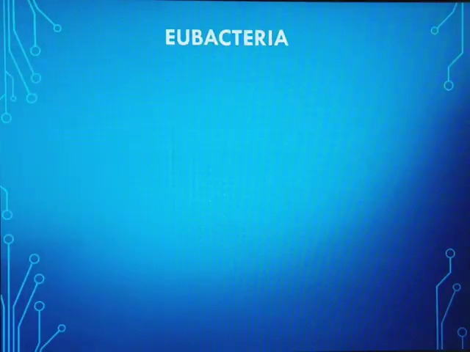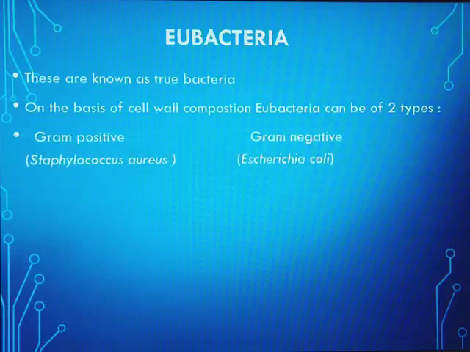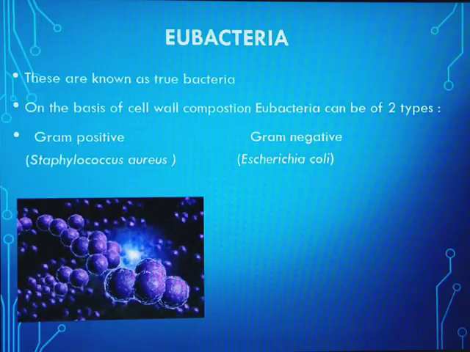Moving on to eubacteria. These are also known as true bacteria, as we all know. On the basis of cell wall composition, eubacteria are of two types, gram-positive and gram-negative. For gram-positive, the example is Staphylococcus aureus, and for gram-negative it is E. coli. This is how Staphylococcus aureus looks. As we can see, it is spherical shaped. It is a cocci type of bacteria.